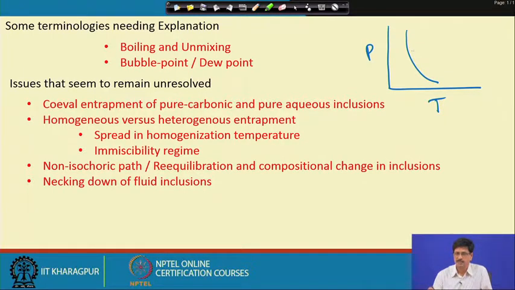On the higher pressure temperature side it is one phase, and on the lower side it is two phase. That means it is a one phase homogeneous fluid or liquid. Here it is an aqueous liquid plus carbonic liquid which is split up depending on when it crosses this two phase boundary. So, this also can be translated into a Tx kind of diagram,